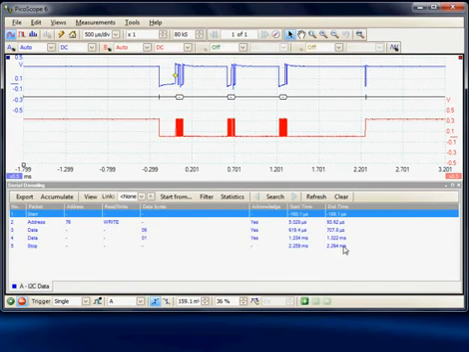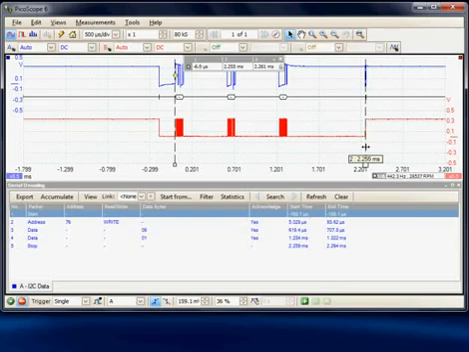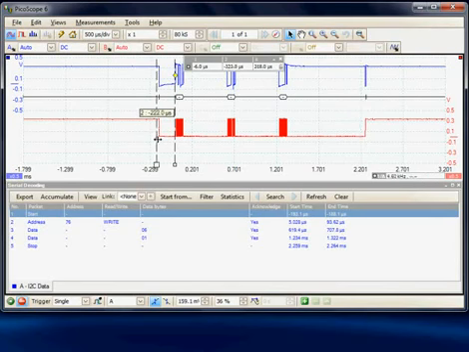The start time was minus 188 microseconds before the trigger point, and the stop point was 2.2 milliseconds after the trigger point. And we could check this with some cursors. So I could put the cursor on the trigger point and take a second cursor and put it on the end of the packet. So the delta time there is 2.2 milliseconds, which corresponds, and if we move the cursor to the start of the packet, we get minus 192 microseconds, which corresponds there.